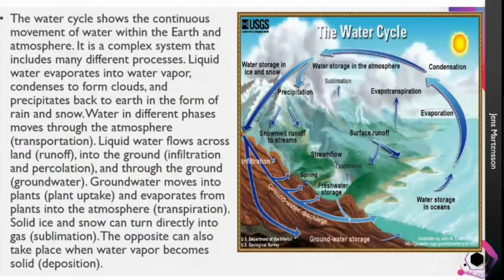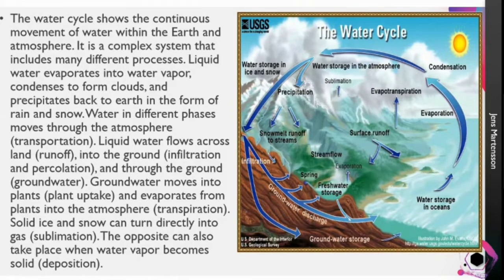What is the water cycle? Generally we know that the water cycle consists of three major steps. In simple terms, it is an interaction between the earth and the atmosphere. It is a complex process even. Liquid water evaporates and changes into water vapor, and it condenses to form clouds, and these clouds precipitate back as rain and snow to the earth.